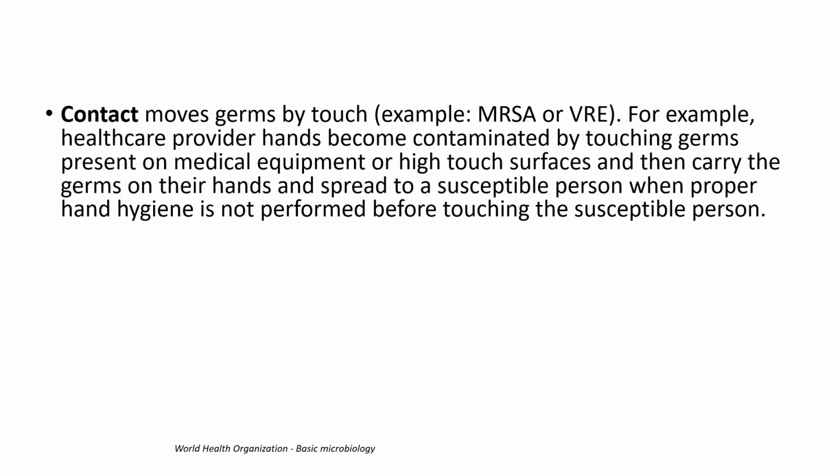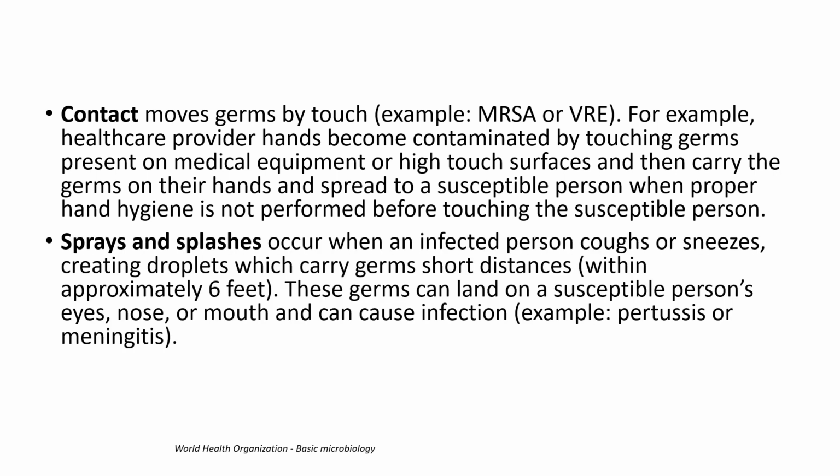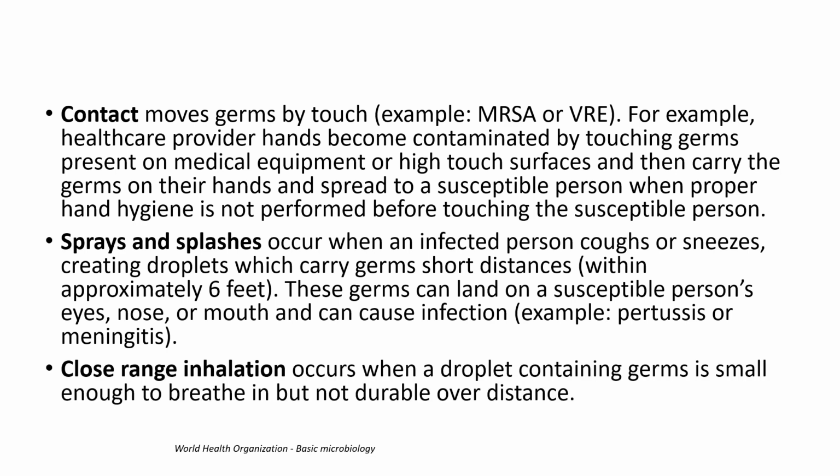Now, the contact route means that germs spread by touch, either by direct or indirect contact, such as MRSA infection and VRE infection, which spread by the contact route, either through medical equipment or when hand hygiene is not followed. Sprays and splashes can also occur when a person coughs or sneezes droplets into the air, which can lead to transmission of droplet infections like diphtheria, pertussis, meningitis.